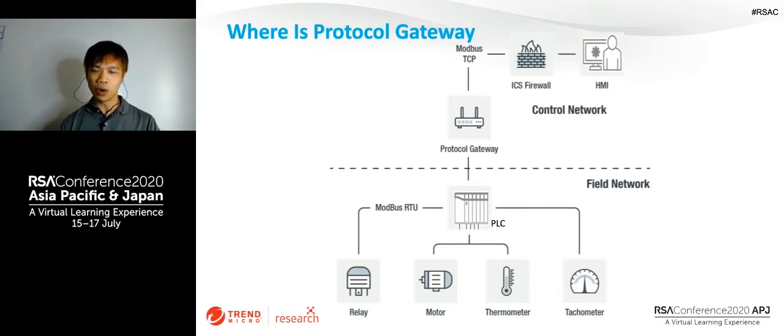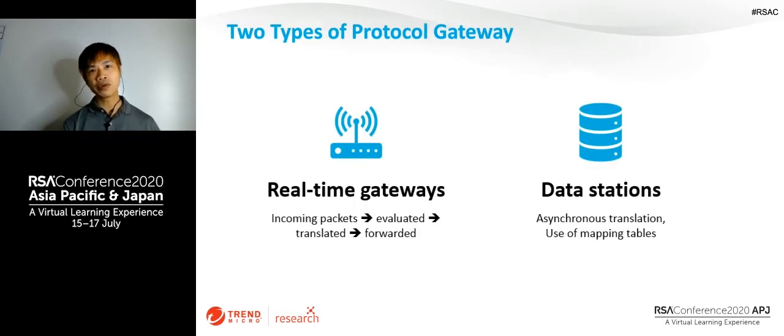This is not always the case, I have to say, because an ICS firewall is still not very frequent in this industry. Throughout this research, we have identified two types of gateways. The first, on the left-hand side, is what we call a real-time gateway. A real-time gateway parses incoming packets immediately.